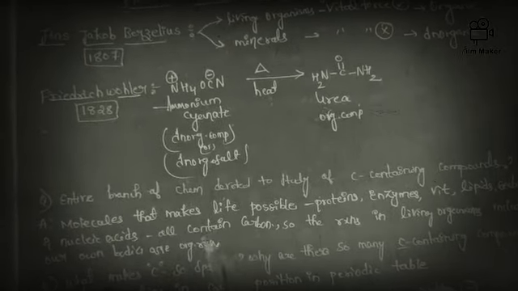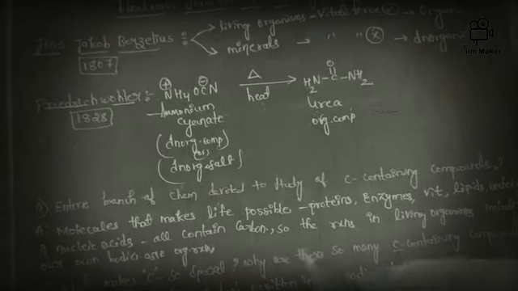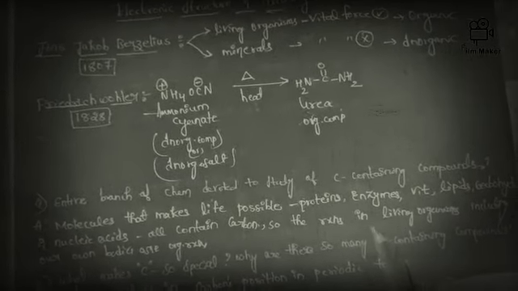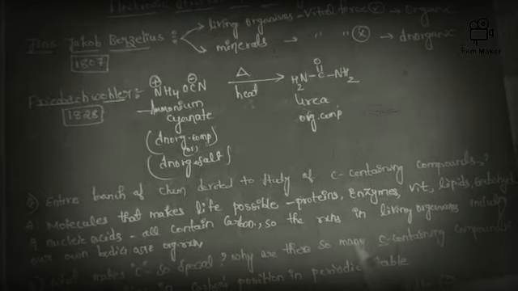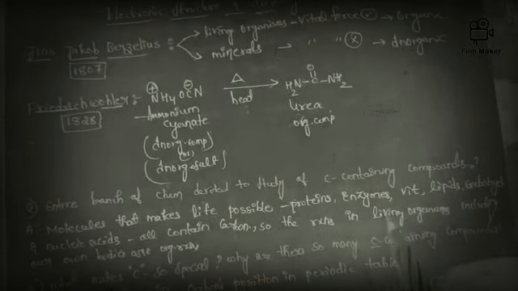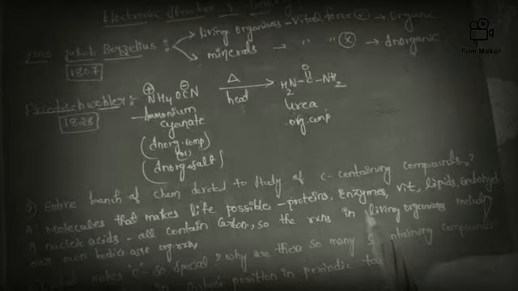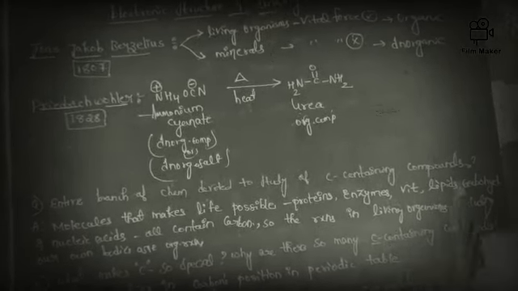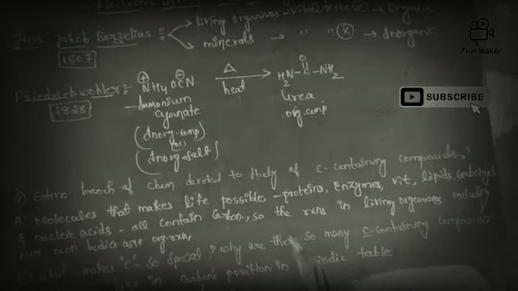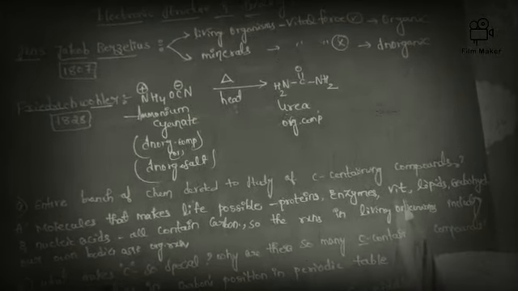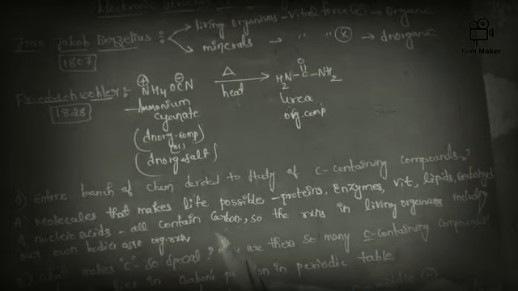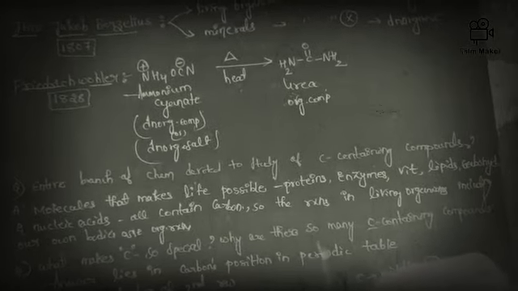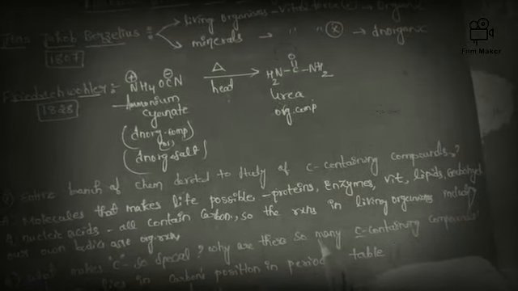See, molecules that make life possible. The molecules which are making our life possible are proteins, enzymes, vitamins, lipids, carbohydrates, and nucleic acids. All these molecules are present in our body, and not only in our body, in all living organisms most of these molecules are present. And all these molecules contain carbon. So the reactions in living organisms, including our own bodies, are organic reactions.